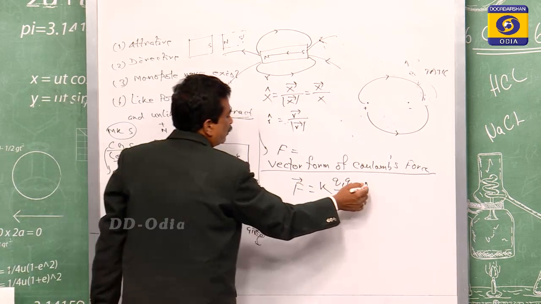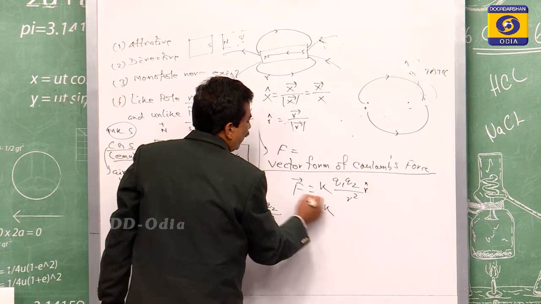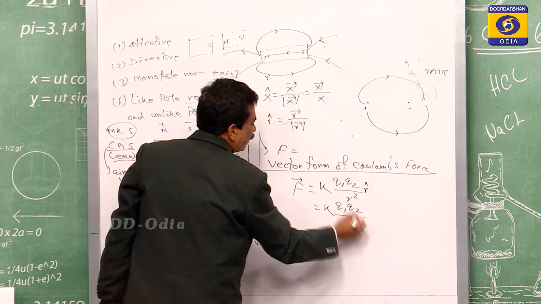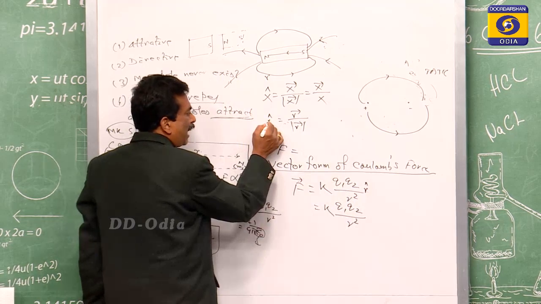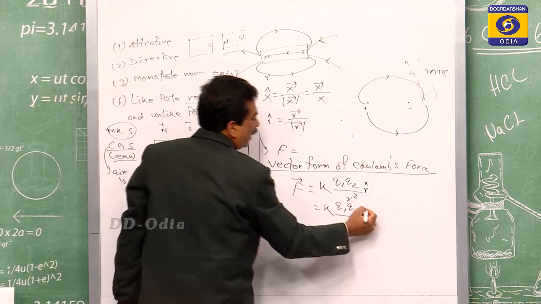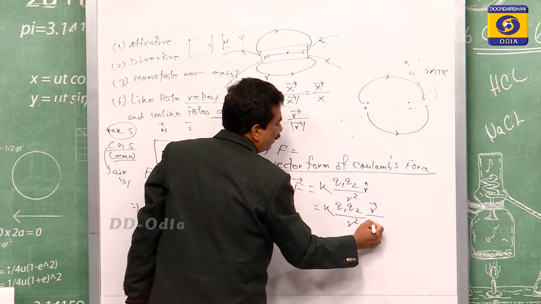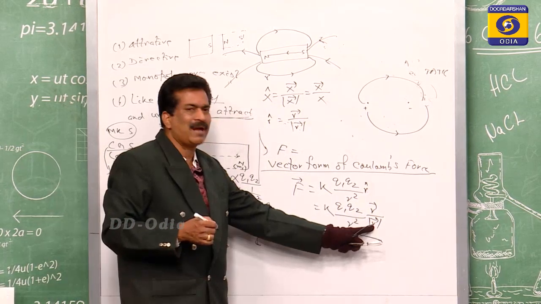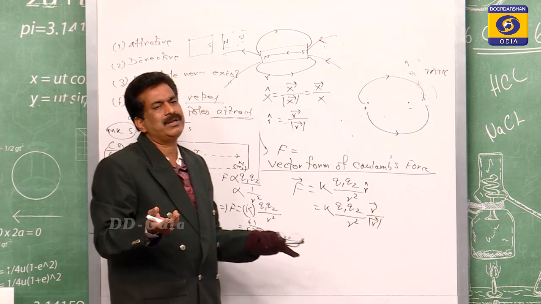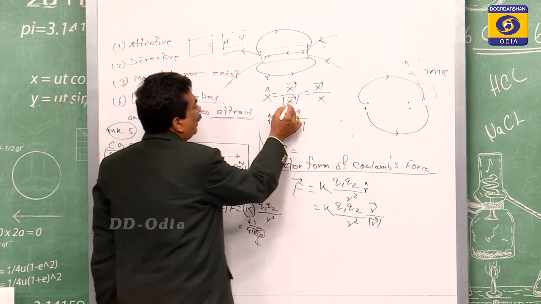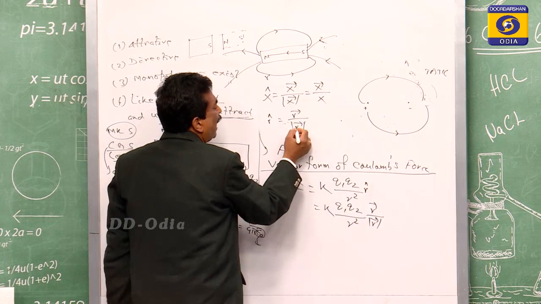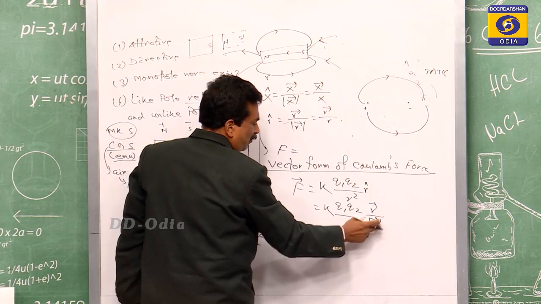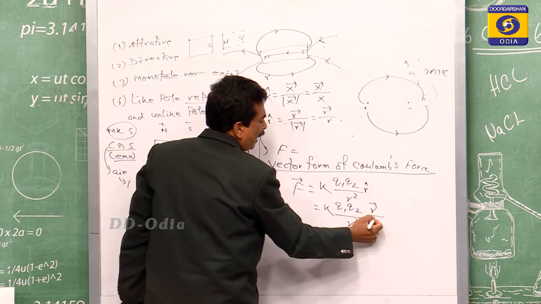So F equals this. Then you can say F equals k q1 q2 by r square times r cap, which is r vector by r vector mod. And r vector mod equals r, as I wrote x vector mod equals x. So r vector mod becomes r.